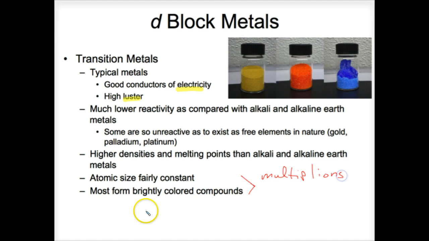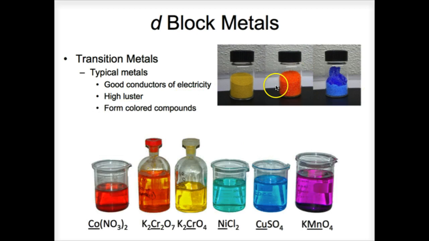Multiple ions, apparently I can't spell. For example, iron can exist as both 2+ and 3+. And the great thing about being highly colored compounds is we get highly colored solutions out of them as well.